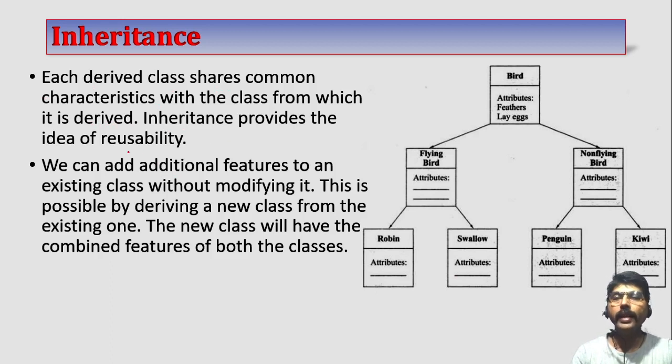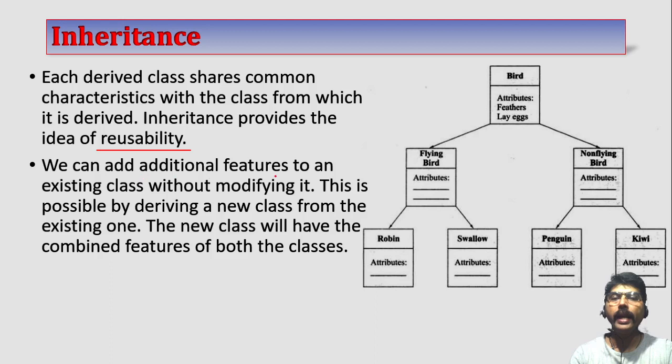Inheritance provides the idea of reusability. This is the important point. Reusability. If somebody has already written some class, I can reuse it and create my own class. Instead of writing that program from scratch, I reuse it. So it will save my programming time as well as effort, and testing will be minimized because this class is already tested.